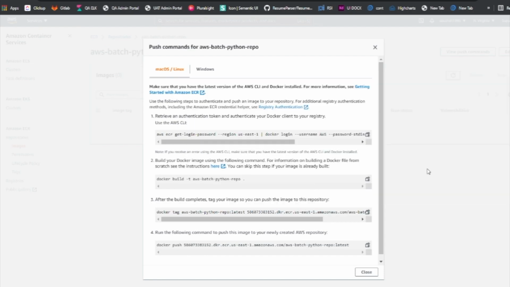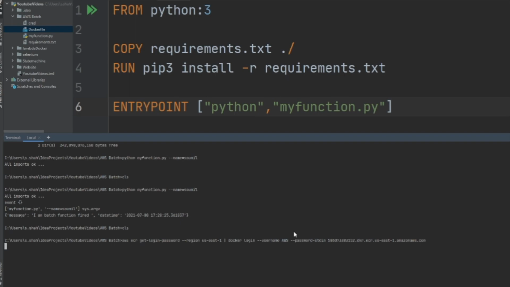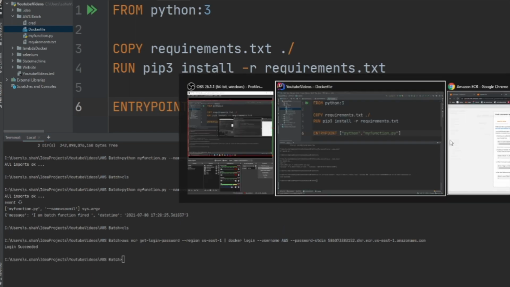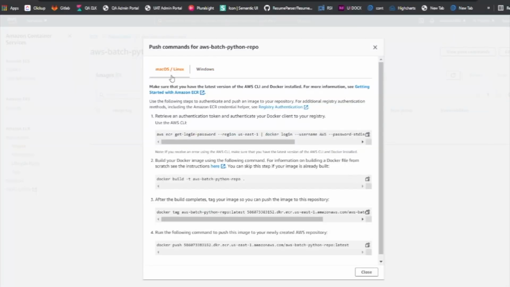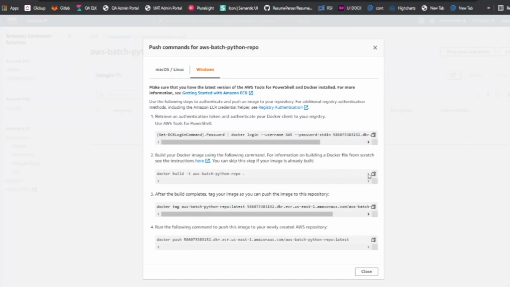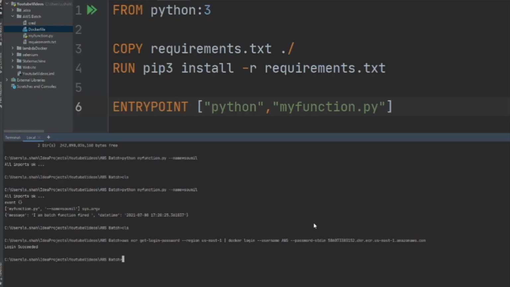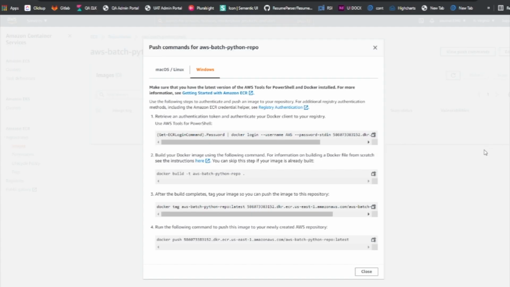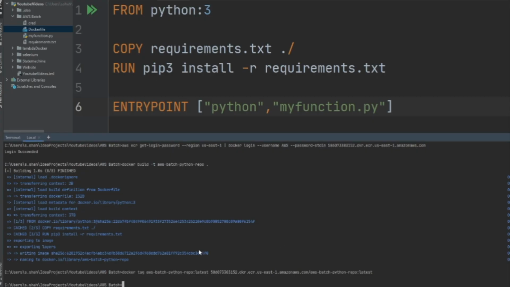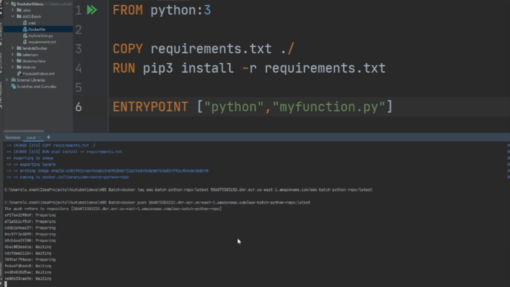Click on the repository, click on the top for the push commands. Copy and validate your Docker client. We need to validate our Docker client. Click on this. This should validate your Docker client, and it says okay. Now let's start rolling. So now I was on Mac. Click on Windows, build the image, and let's tag the image and then push the image to AWS. So I have built the image. Now I'm tagging the image, and now finally I'm gonna push the image. Pushing the image might take a while.